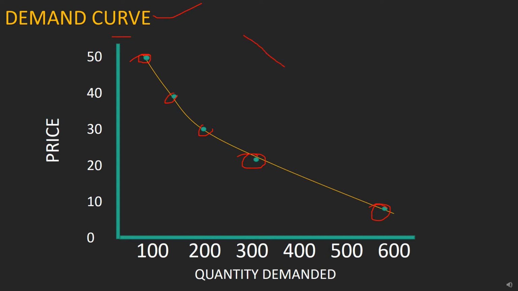The demand curve slopes downward. There are many reasons for that slope of the demand curve. Why does the demand curve slope downward? The basic reason for it is the inverse relation between price and quantity demanded. That's why the demand curve slopes downward. And this is the individual's demand.